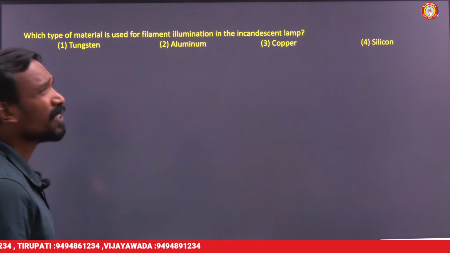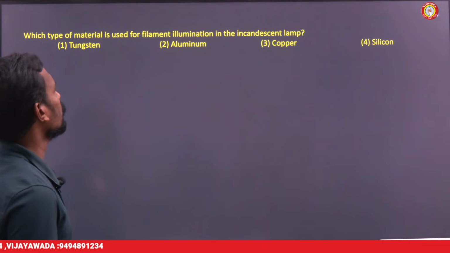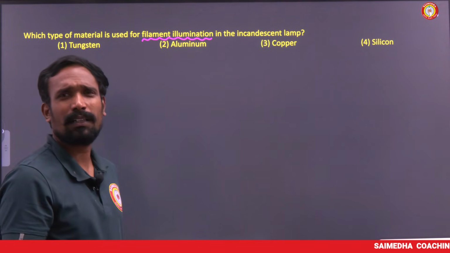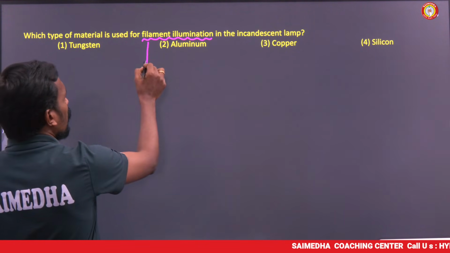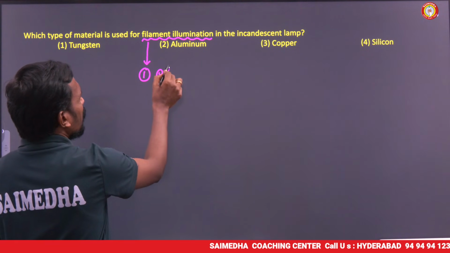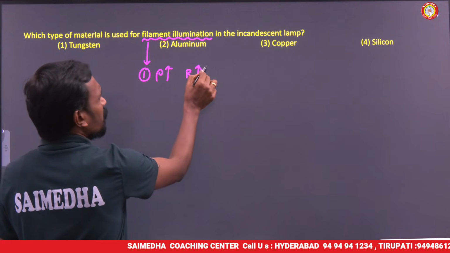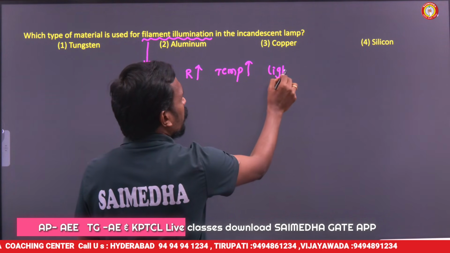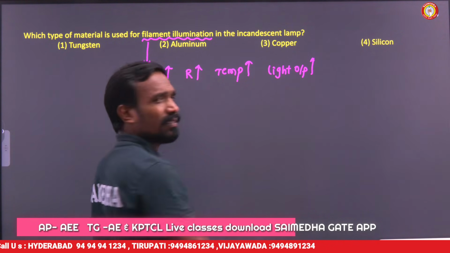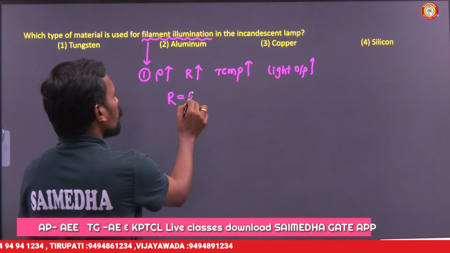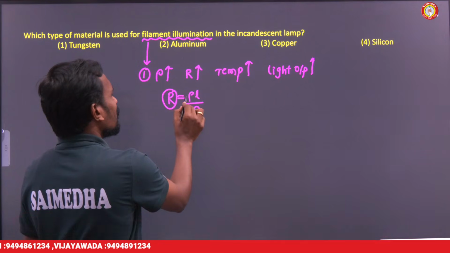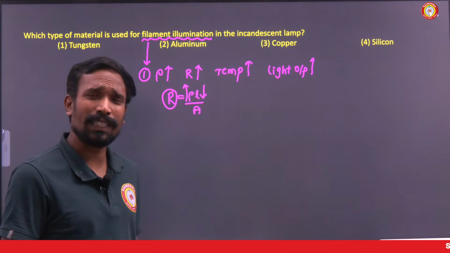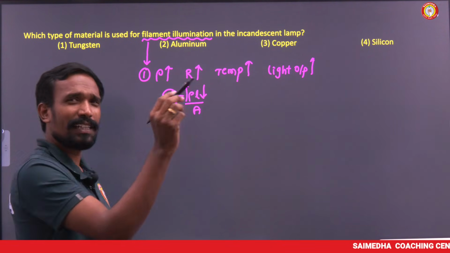Next and last question in this session. Which type of material is used for filament? Generally, the filament is very important in our lamps. The filament should have high resistivity. When the resistivity is more, resistance is more, then the temperature will be more. When the temperature is more, the light output will be more. Also, R is equal to rho L by A, so for a constant resistance, if the resistivity is more, the length of the filament is less, which is advantageous. High resistive material we need.